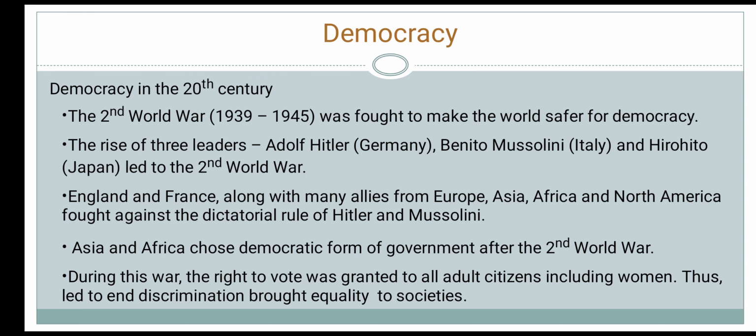During this period, the right to vote was granted to all adult citizens, including women. The governments of these countries took steps to end discrimination in society, to make sure that everyone was treated as equals.